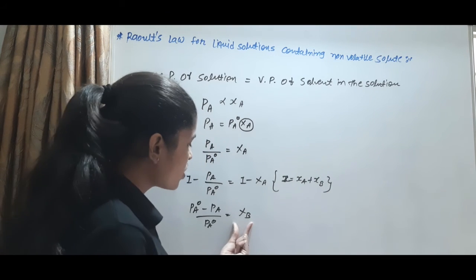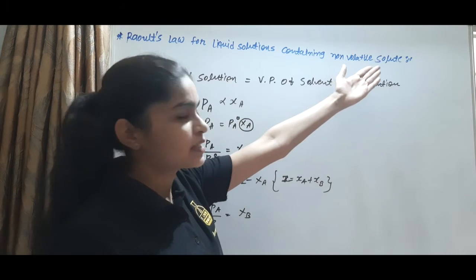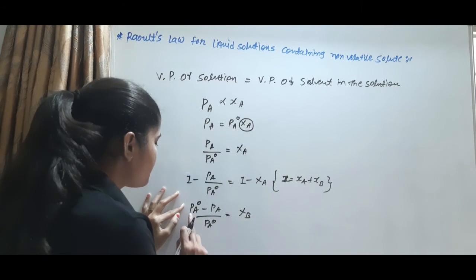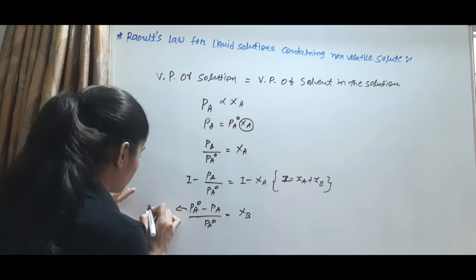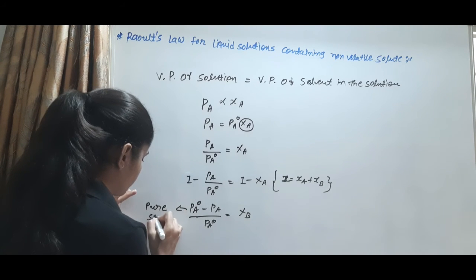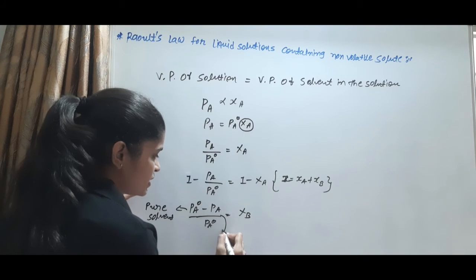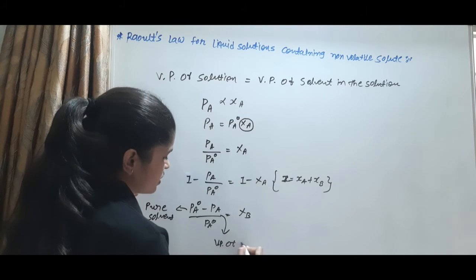This is the mole fraction of the non-volatile solute. PA0 is the vapor pressure of the pure solvent and PA is the vapor pressure of the solution.